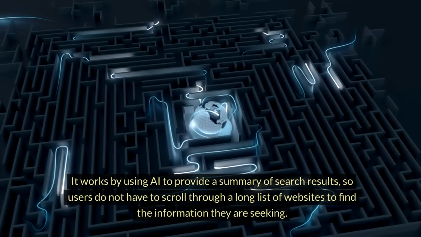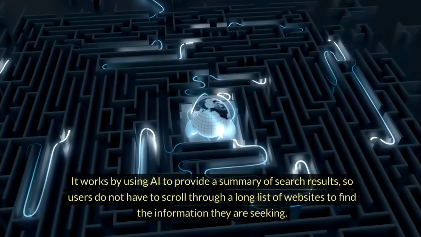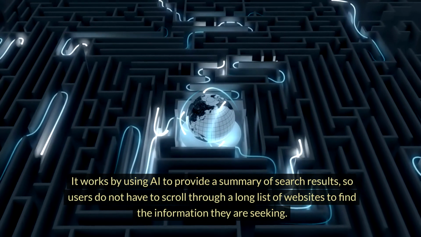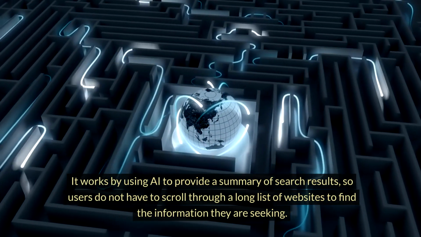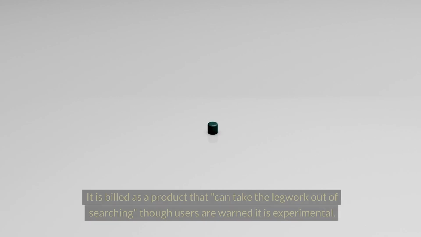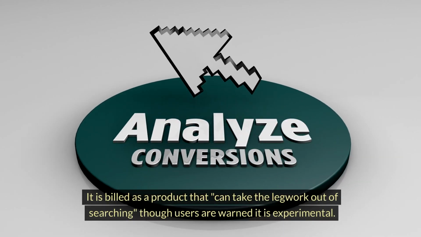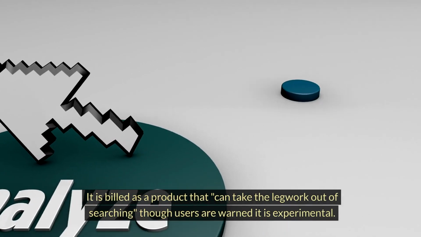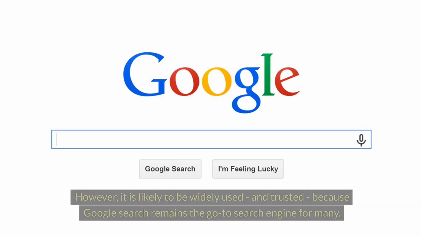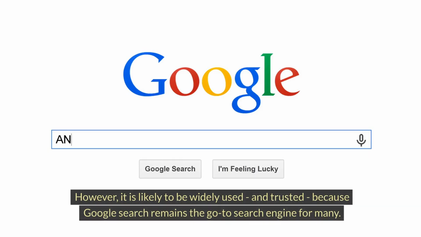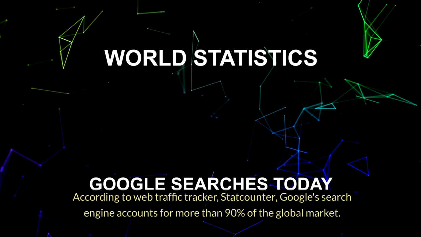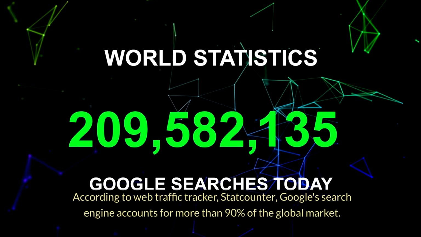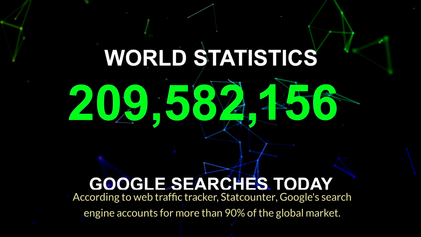It works by using AI to provide a summary of search results, so users do not have to scroll through a long list of websites to find the information they are seeking. It is billed as a product that can take the legwork out of searching, though users are warned it is experimental. However, it is likely to be widely used and trusted because Google Search remains the go-to search engine for many. According to web traffic tracker StatCounter, Google's search engine accounts for more than 90% of the global market.